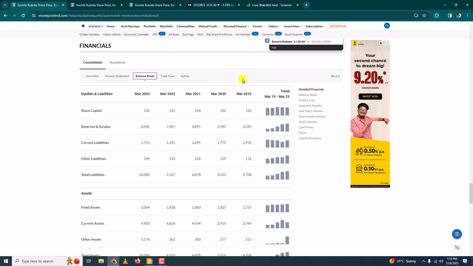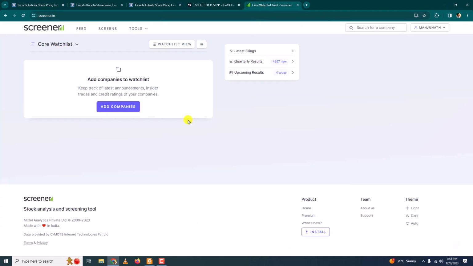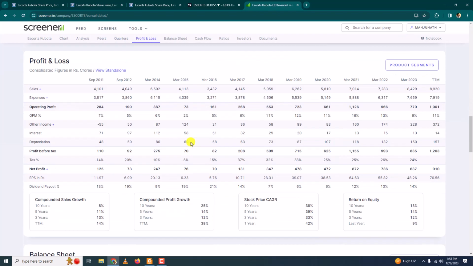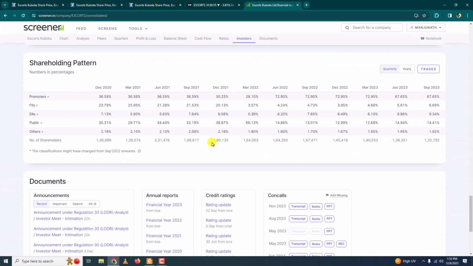Now, one more website which will be helpful to you would be screener.in. All right, screener.in. We will be using this in future videos too, but for now you can search here and click on this, and here you will get all the data. All right, same thing what you are getting in moneycontrol.com, but in detail.